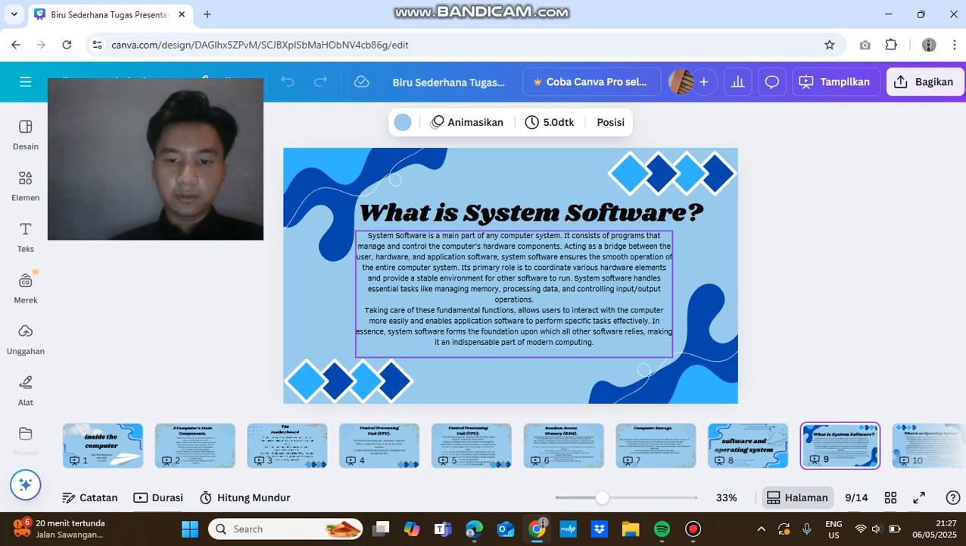software to run. System software handles essential tasks like managing memory, processing data, and controlling input or output operations. Taking care of this fundamental function allows users to interact with the computer more easily and enables application software to perform specific tasks effectively. In essence, system software forms the foundation upon which all other software relies, making it an indispensable part of modern computing.